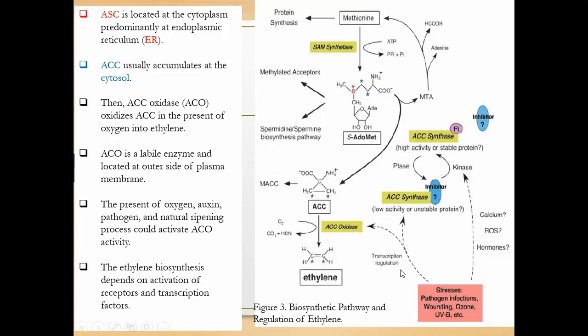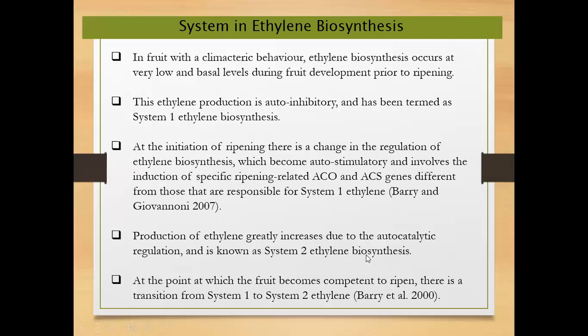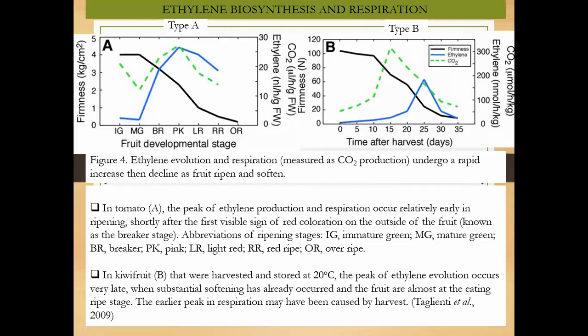Okay, so why is it important for you to know about ethylene? We're going to look at the system. This is another example. That's why I told you the trend of ethylene biosynthesis will be similar to CO2, because they're going to follow the same trend. So this is, for example, for the tomato, right? You can see the ethylene increases, and then CO2 also increases. This is for the kiwi fruit. Days after harvest, you can see the pattern of ethylene increase and CO2 increase.